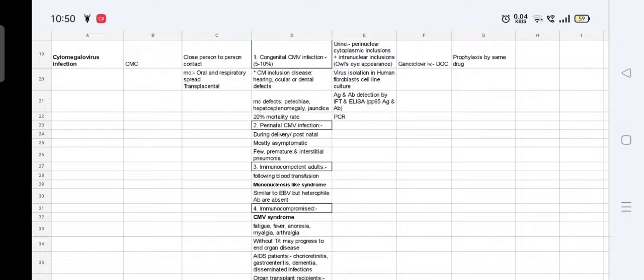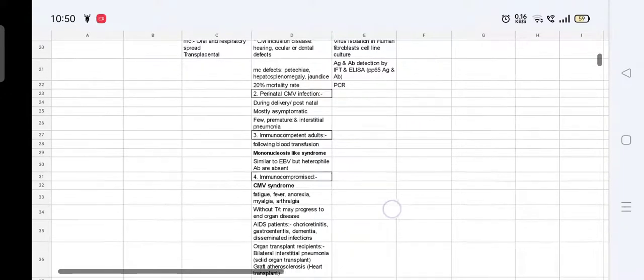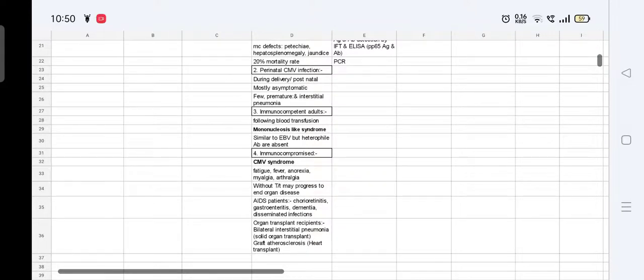In an immunocompetent adult, it can occur following blood transfusion, and we see a mononucleosis like syndrome. It is similar to EBV, but here heterophile antibodies are absent. In an immunocompromised patient, it is known as CMV syndrome. We see fatigue, fever, anorexia, myalgia, arthralgia.